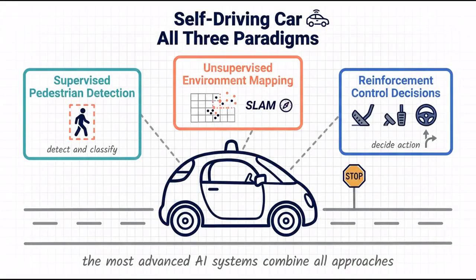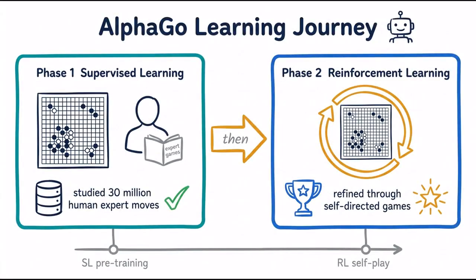In the real world, these three paradigms are increasingly combined to build the most advanced artificial intelligence systems. For instance, self-driving cars use supervised learning to detect pedestrians, unsupervised learning to map environments, and reinforcement learning to decide when to accelerate or steer. Even AlphaGo began by studying human moves before refining its play through self-directed games.